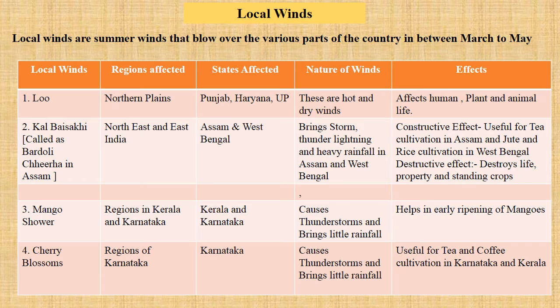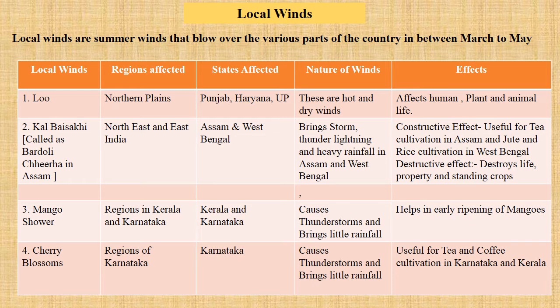So let's go to the third wind now. The third wind is mango shower. These are again the summer local winds which blow in Kerala and Karnataka. The states that are affected are Kerala and Karnataka. They cause thunder and give a little rain. They don't give heavy rainfall. This little rain is useful for ripening of mangoes in Kerala and Karnataka, especially in Karnataka.